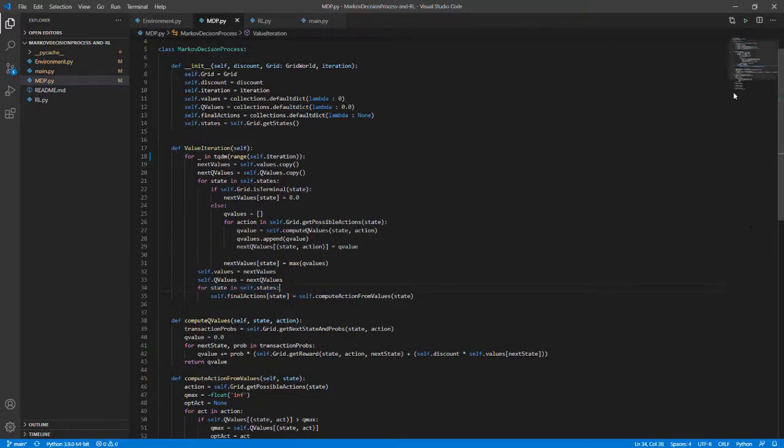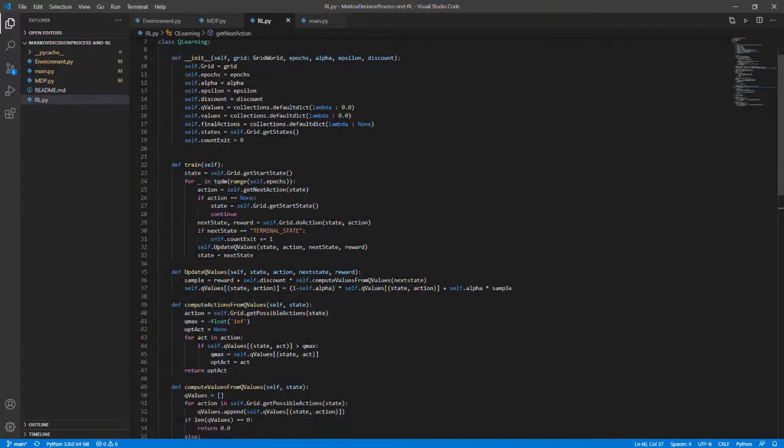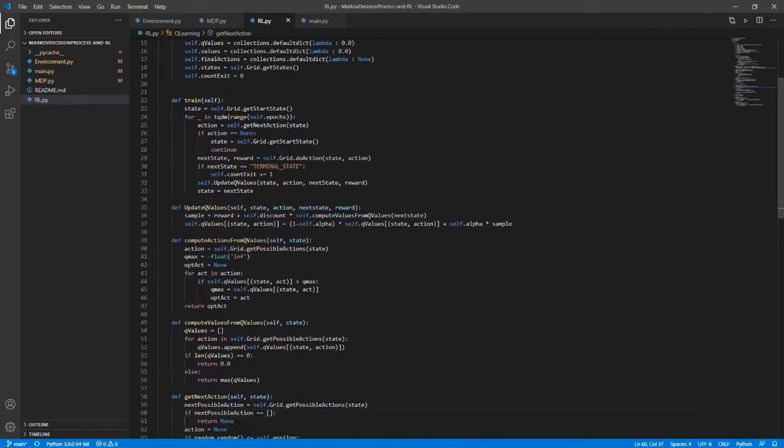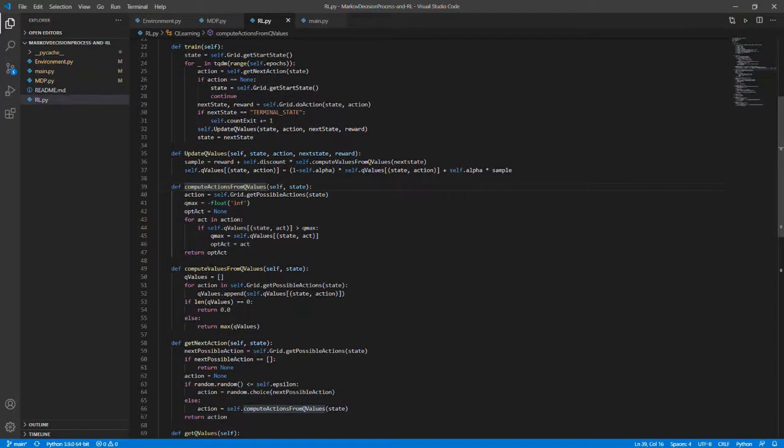So now let's go to the reinforcement learning part of our project. This is a file which implements Q-learning with the epsilon-greedy technique, and we have some helper functions. This is update Q value, which updates the Q value from the given state, action, next state and reward. This will update the Q values at each iteration. This is the same as the previous function that we saw in the mdp.py file. This computes the action from the Q values, and this computes the value from the Q values, which is just taking the max over the Q values.